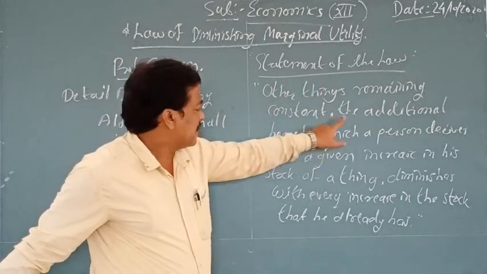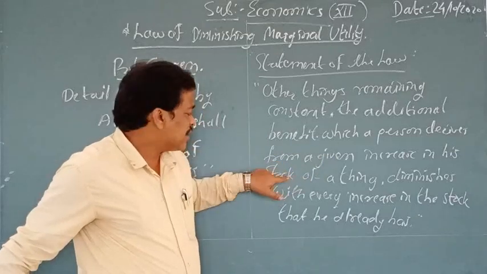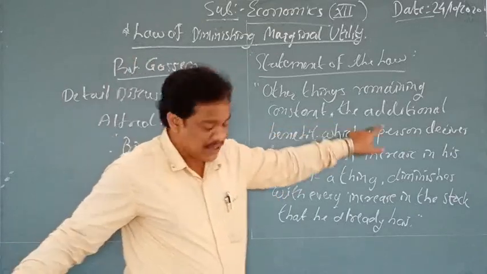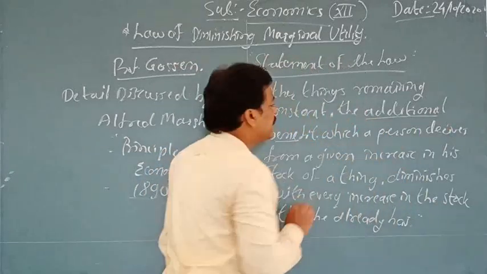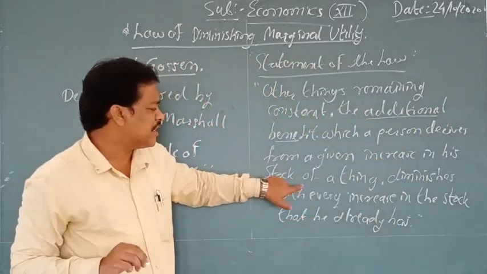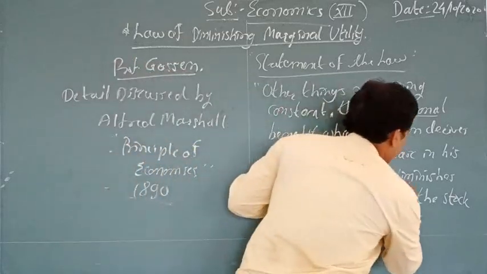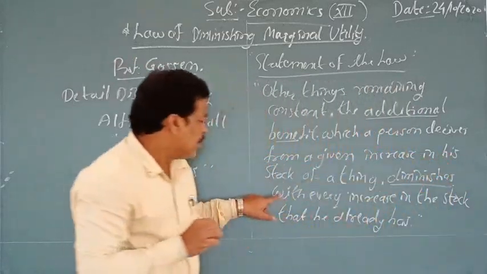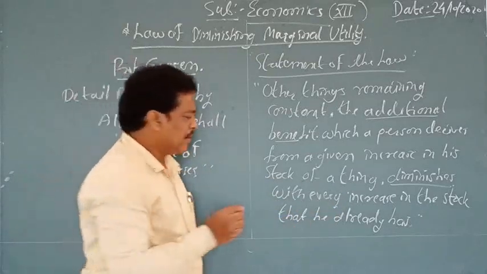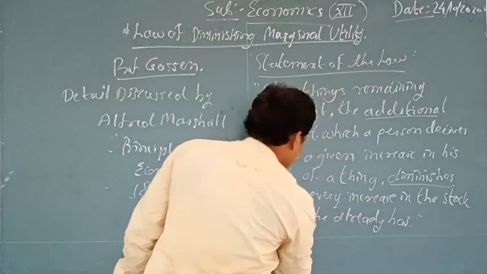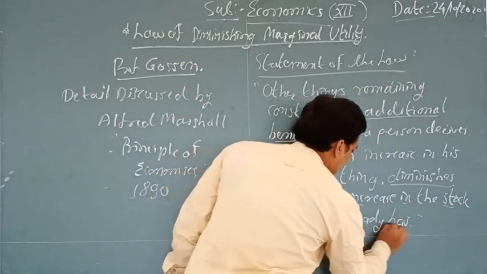What is important is the additional benefit which a person derives from a given increase in his stock. The word additional is very important. The additional benefit diminishes, comes down, with every increase in the stock that he already has, the stock which is present.